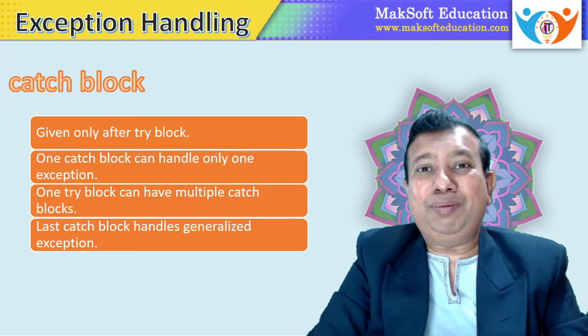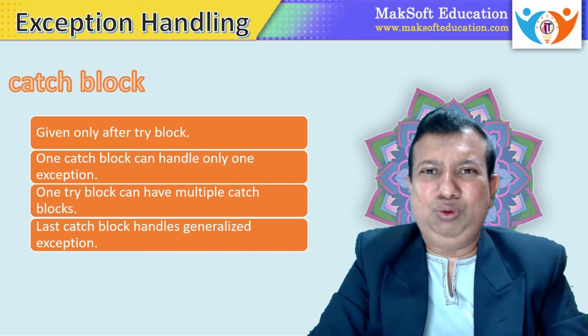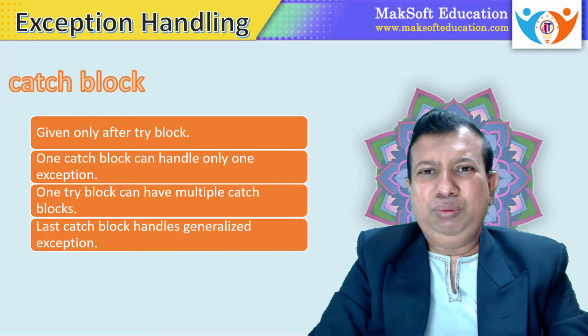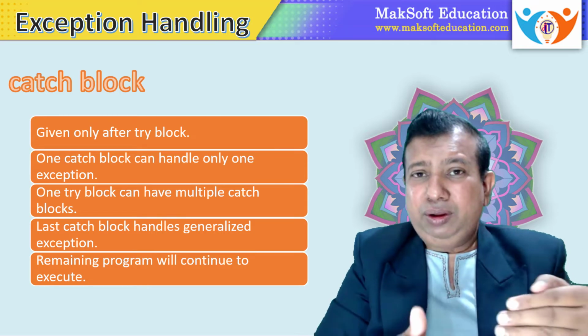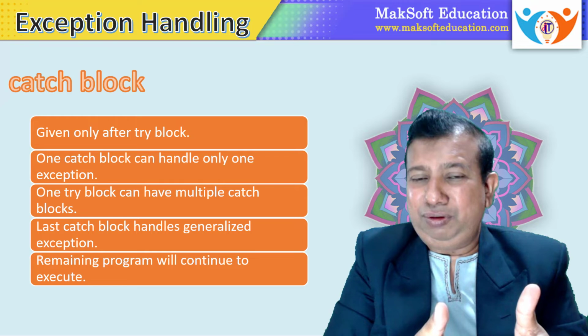We can give user-friendly messages in a catch block. Even though we are not writing alternative statements for exceptions, we can just give the proper message and avoid abnormal termination of the program. So try and catch blocks are used for particular exceptions.